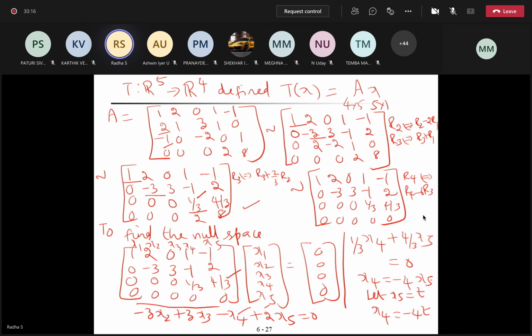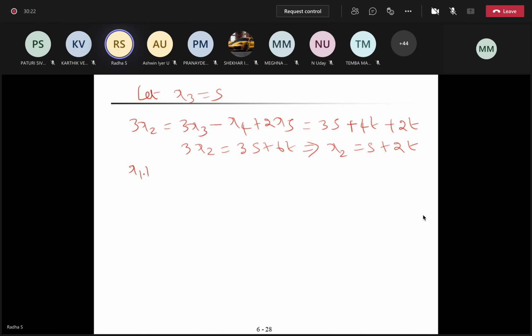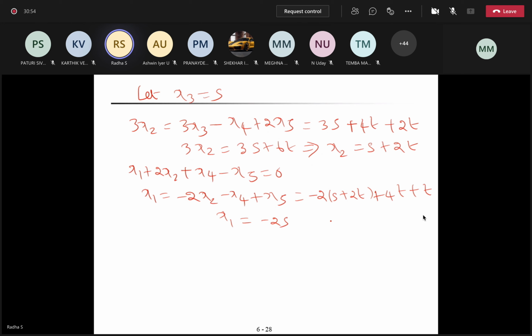What is the first equation? x1 plus 2x2 plus x4 minus x5 equal to 0. So x1 is minus 2x2 minus x4 plus x5. Minus 2x2 is minus 2s minus 4t, minus x4 so plus 4t, plus x5 which is t. So x1 is, can you please simplify? Minus 2s plus t. So the null space is